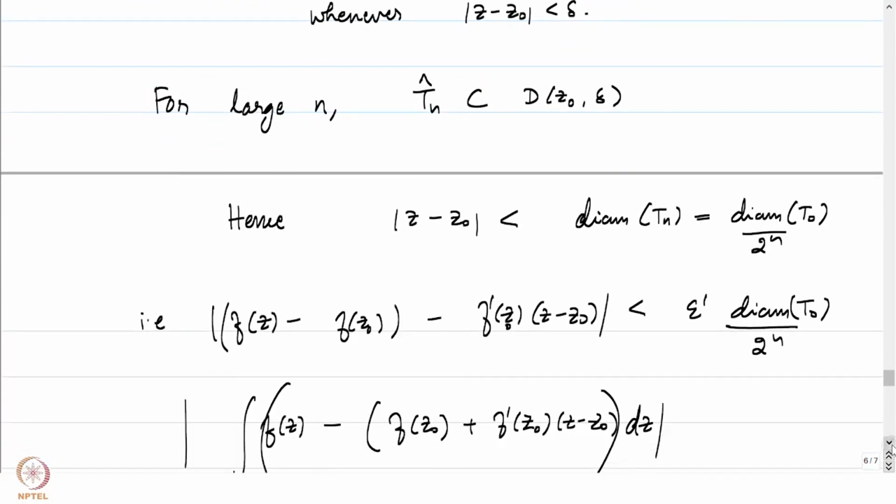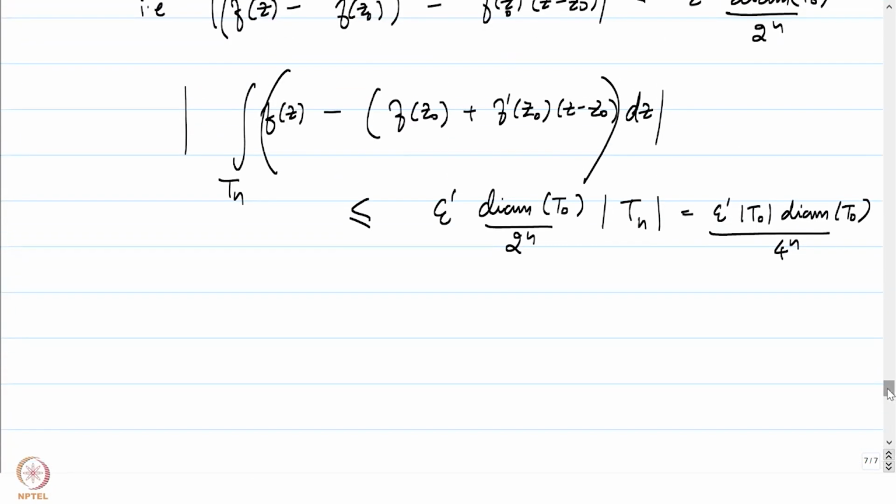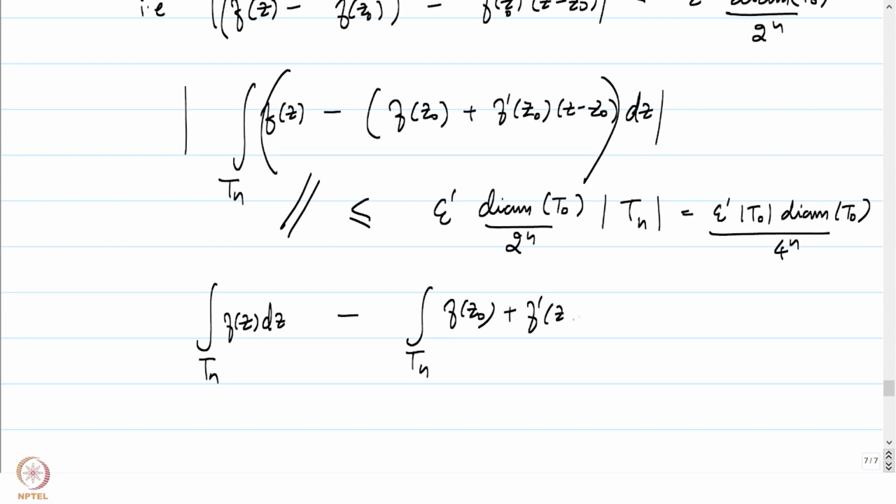But then what is the thing inside the absolute value that we have written here? The integral splits up. This is going to be the integral over Tn of f of z dz minus the integral over Tn of f of z0 plus f prime at z0 times z minus z0. This is exactly the thing inside the absolute value.